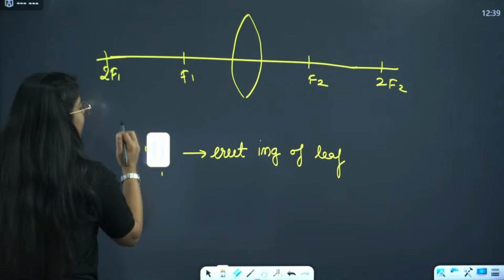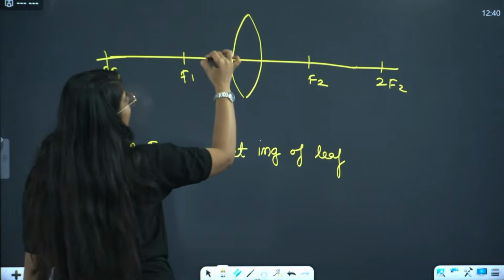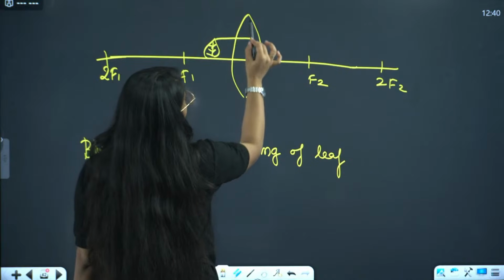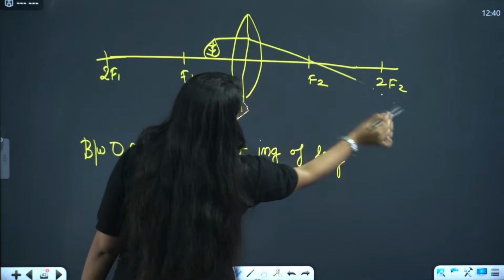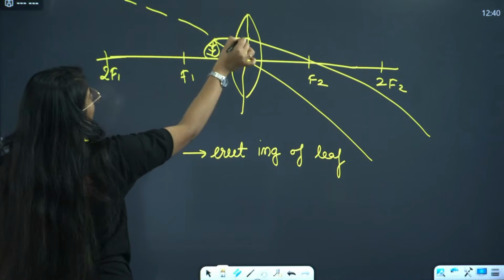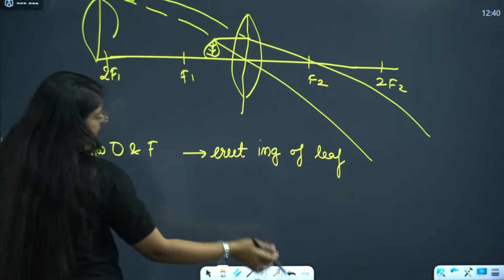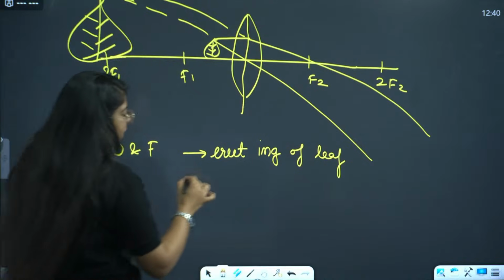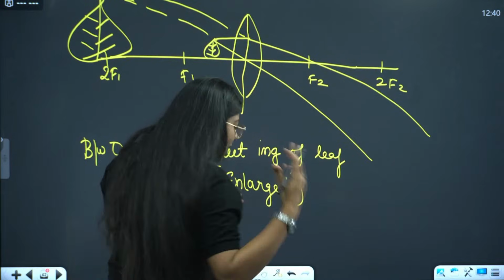To see an erect image, the object will be between the optical center and the focal length. So the leaf should be placed somewhere here, right? Now one ray goes parallel and it will pass through the focus, and the other goes into the optical center. If we trace it back, it will meet somewhere here and this will be now my leaf, that is enlarged and erect. It is enlarged, that is magnified.